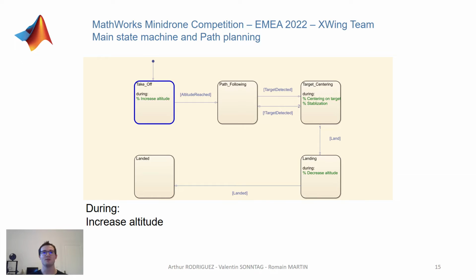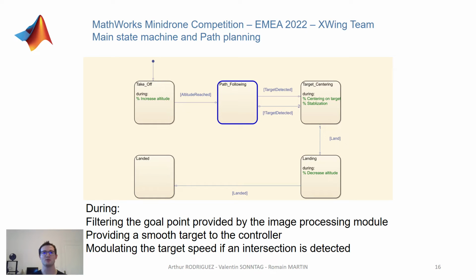As far as the path planning strategy is concerned, its main state machine is divided into 5 steps. The first state is the takeoff state, during which the drone gains altitude until reaching the target altitude of 1.1 meter. Once this altitude is reached, the drone enters the path following state.